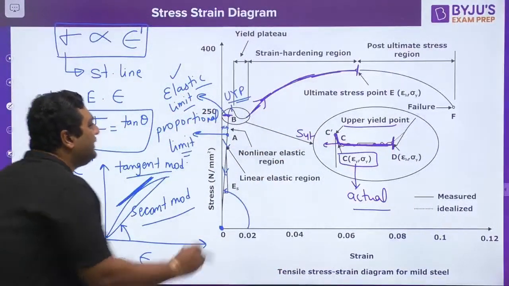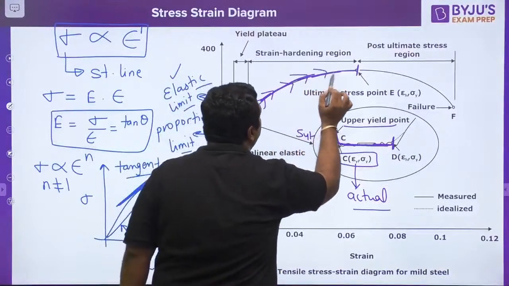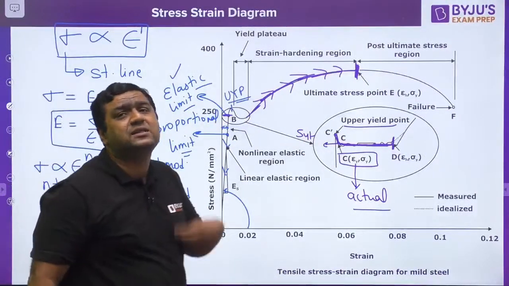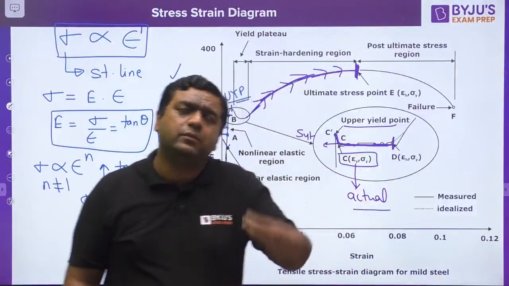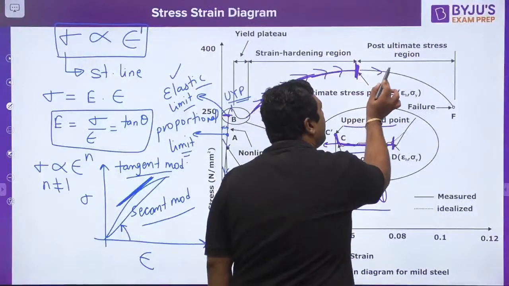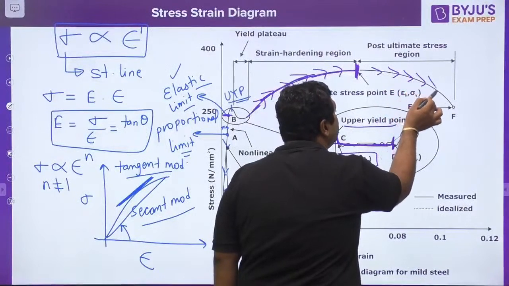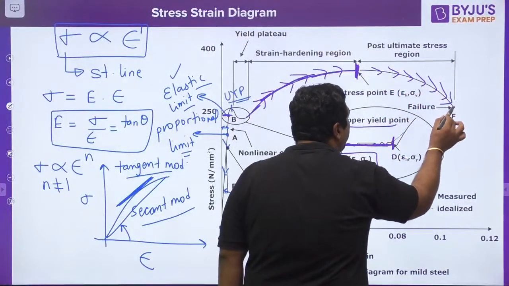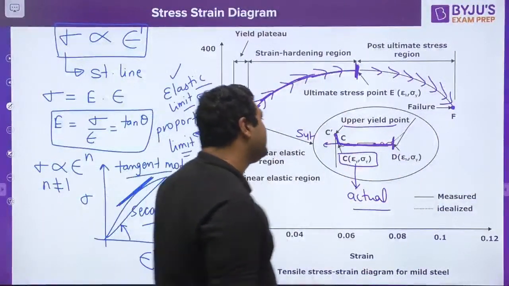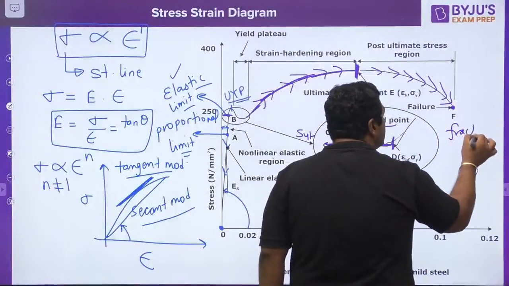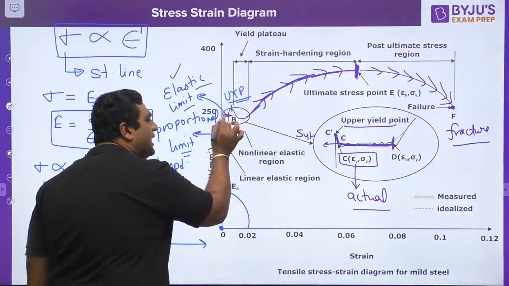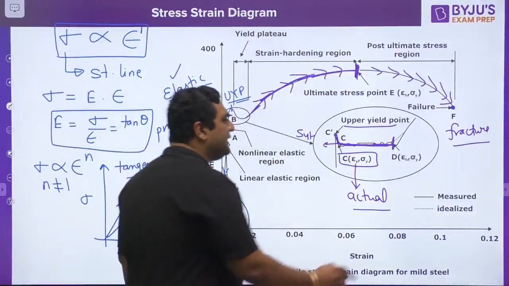So my dear, that is why the strength of the material increases up to the ultimate point. Then at the ultimate point, the crack gets started. Once the crack appears, it propagates, and due to the propagation of the crack, the strength of the material reduces. At this point the body is going to break into parts, and this is said to be the fracture point. So plastic deformation starts after the elastic limit, and fracture takes place at this point.